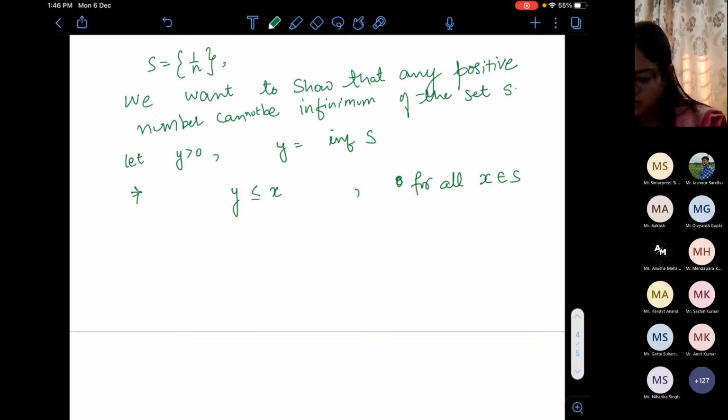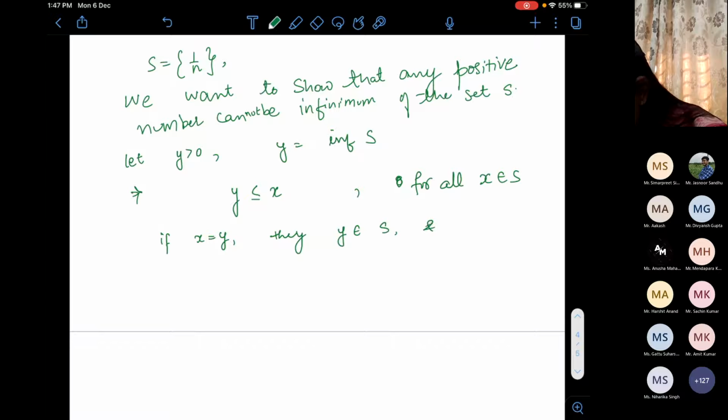Okay. So y is less than or equal to x. But it's an infimum. If x equals y, then y belongs to S, and it implies y is the minimum.